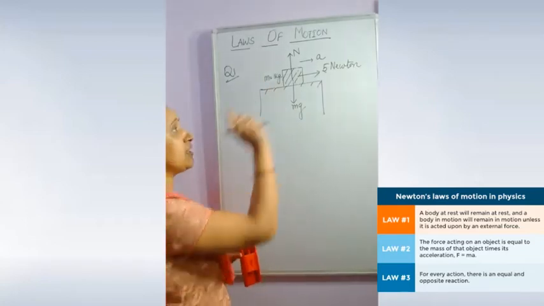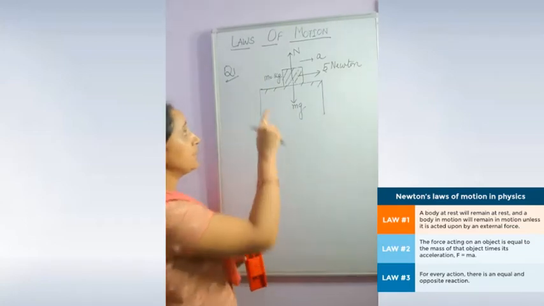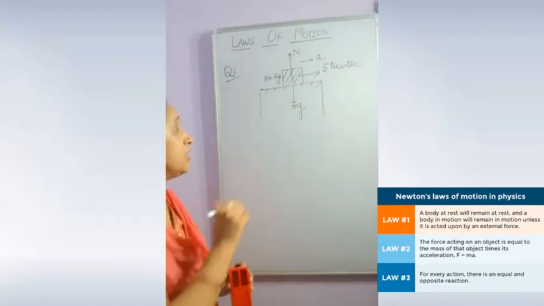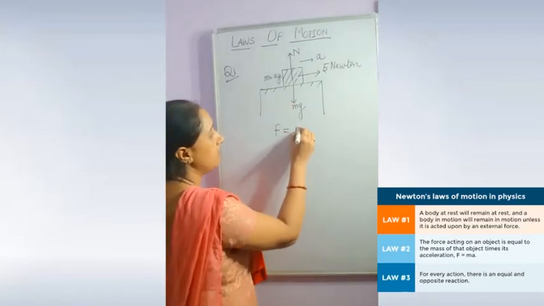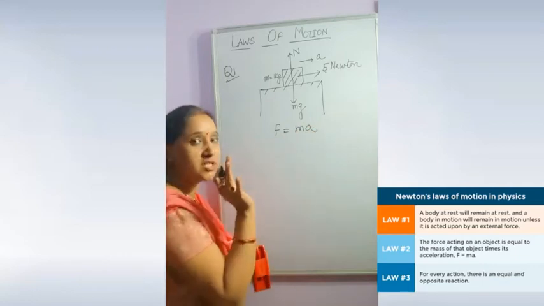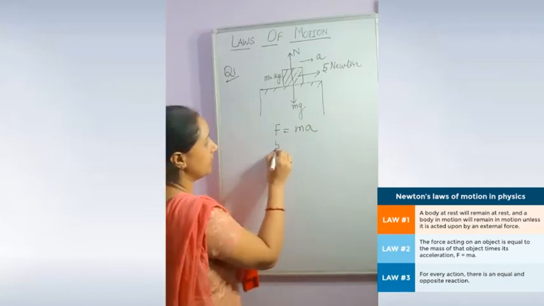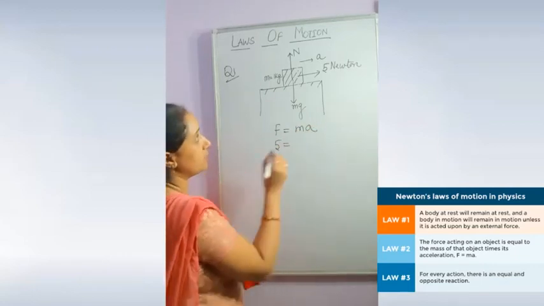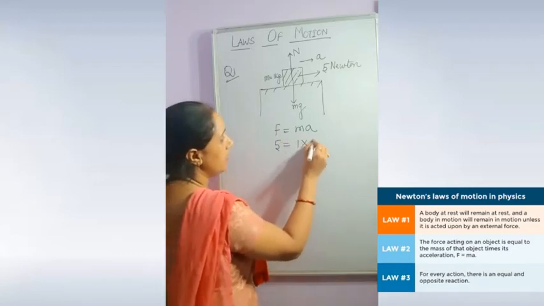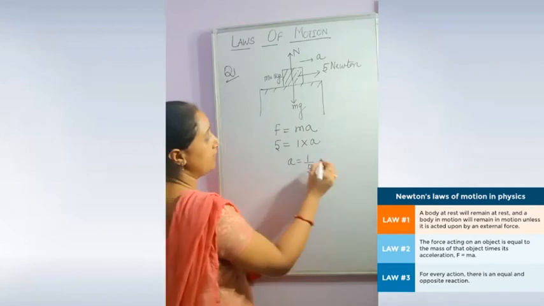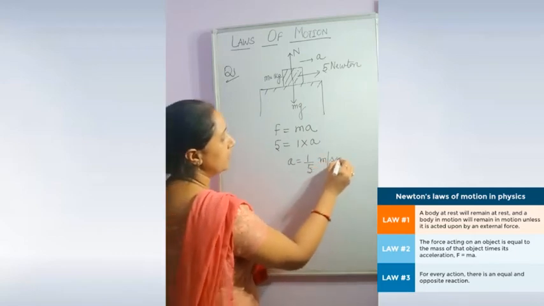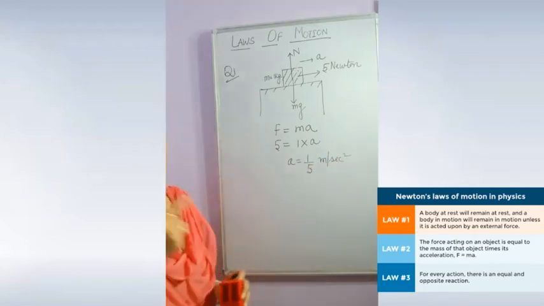When this force of 5 Newton is applied on a mass of 1 kg, how much acceleration will this object have? We will calculate it with the help of this formula, as it is written. Force value is 5 Newton, mass 1 kg, acceleration a. We get a is equal to 5 upon 1. Unit will be meter per second square in the direction of force.